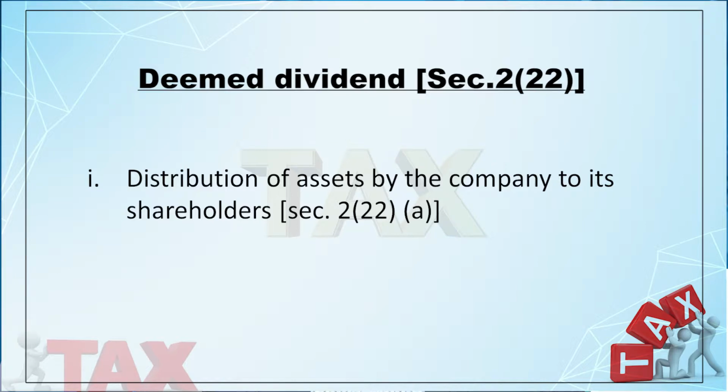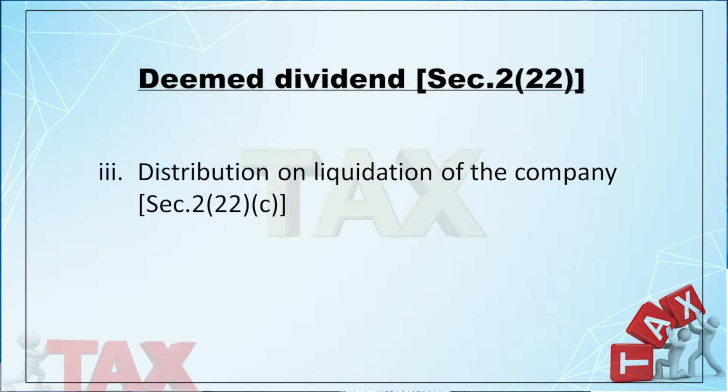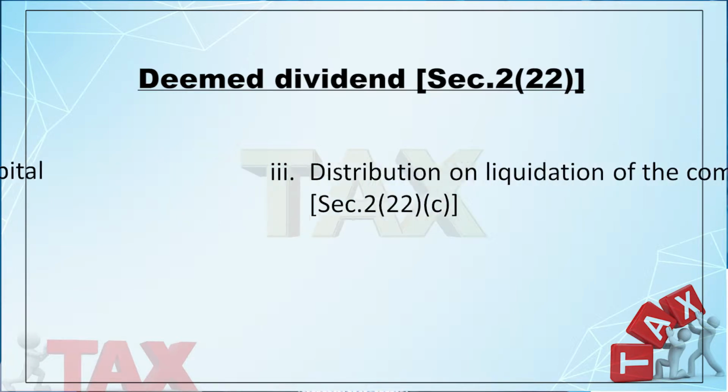Number 1 is the distribution of assets by the company to its shareholders. It is described in Section 2(22)(a). Number 2 is the distribution of bonus shares to preferred shareholders or debentures to any shareholders. This is Section 2(22)(b). The third one is the distribution on liquidation of the company, to the extent of accumulated profit, which is described in Section 2(22)(c).